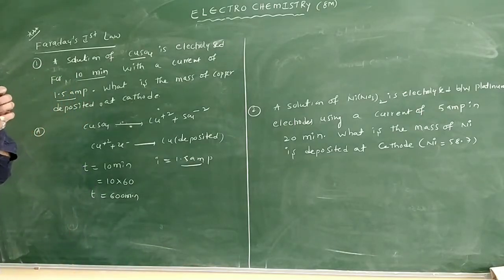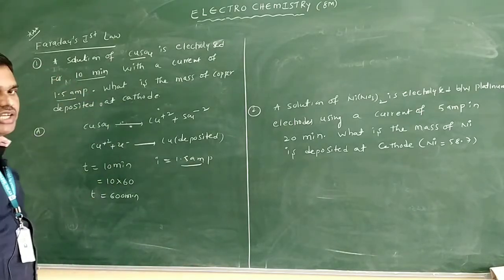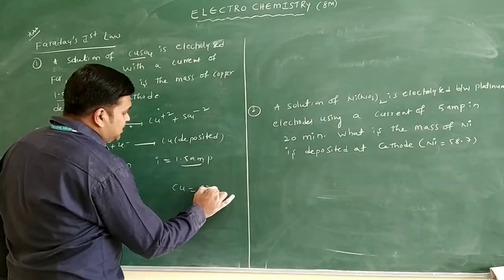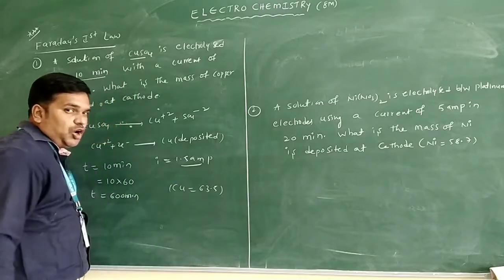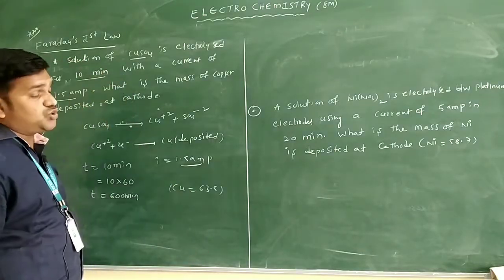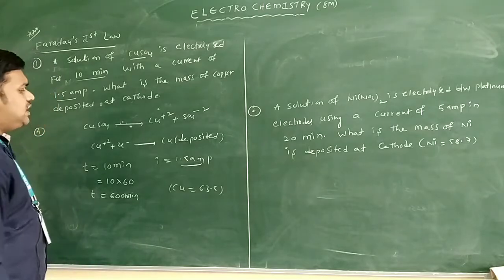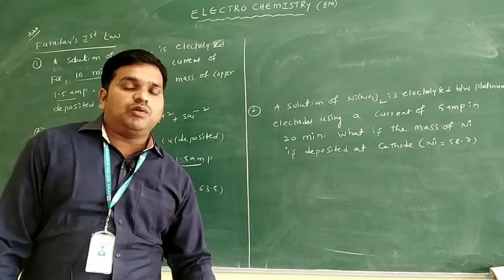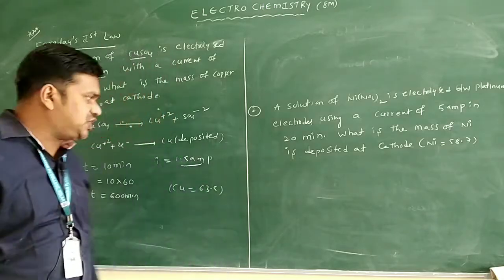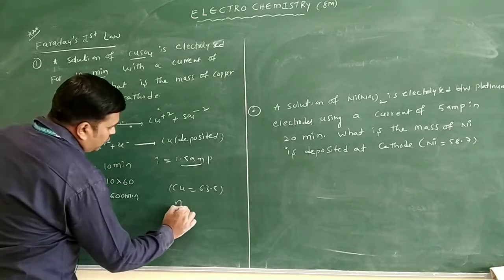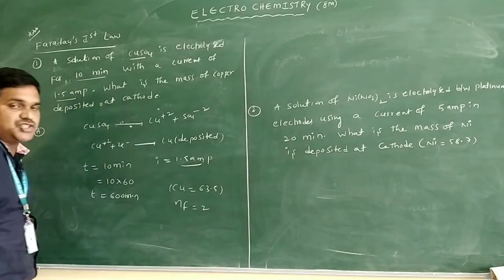Now we can see one more point here. What is the atomic weight of copper? Copper's atomic weight is 63.5. This is not given in the problem, but you can recall the atomic weights of the elements. Here I am using two methods. One method uses the formula directly, and the other is the cross multiplication method. How many electrons are gained in the reaction? 2 electrons, so the n factor is equal to 2.